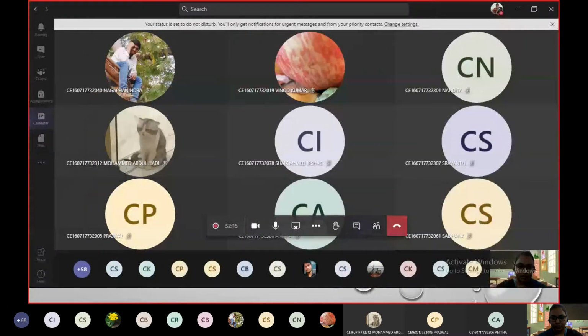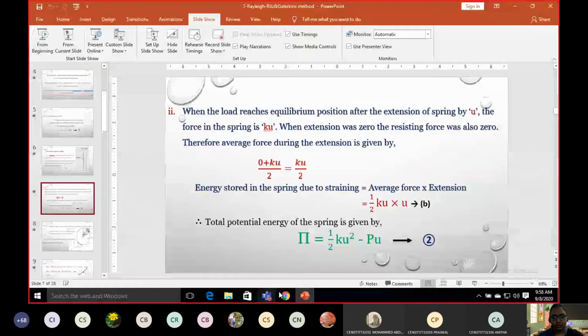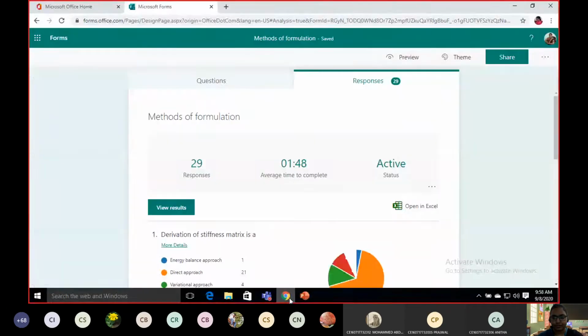After that, even if you try to fill it, it will not give you the option to fill. Only 2 more minutes left.